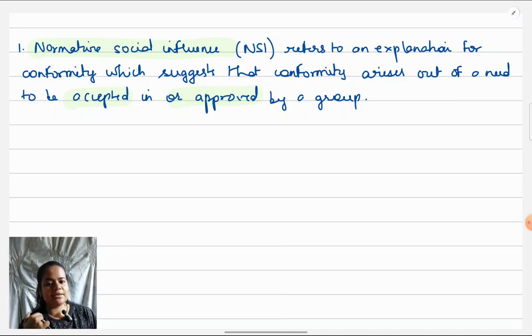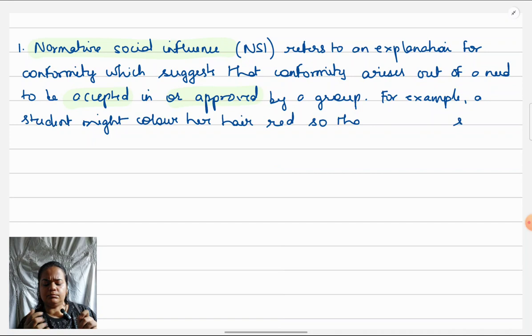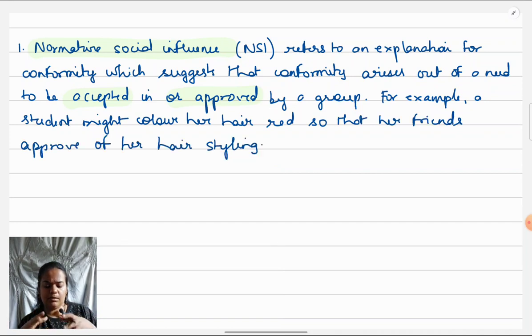One possibility is you can say that NSI is different from informational social influence, which is about conforming for the desire to be right. So that can be a detail which you can give, that can be your second point. Or your second point can also be that NSI results in compliance type of conformity in which there's only outward agreement with the group but not internal shift in perspective.